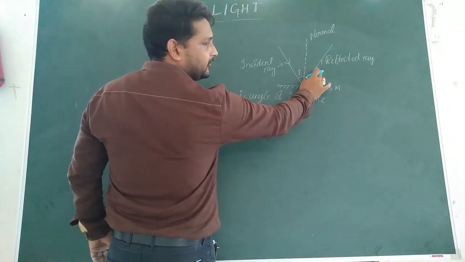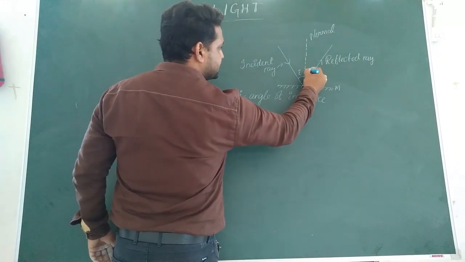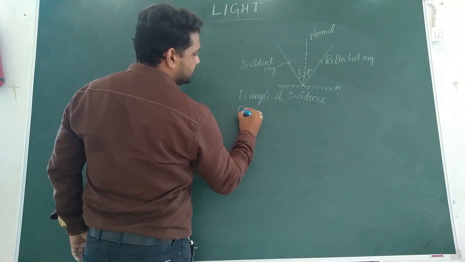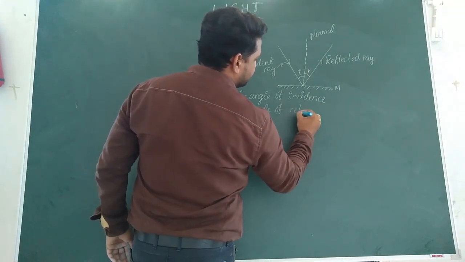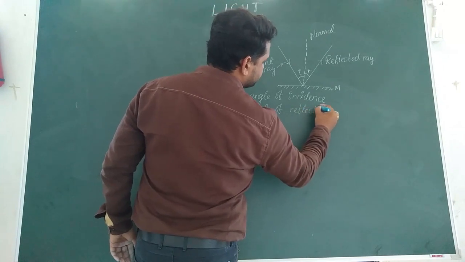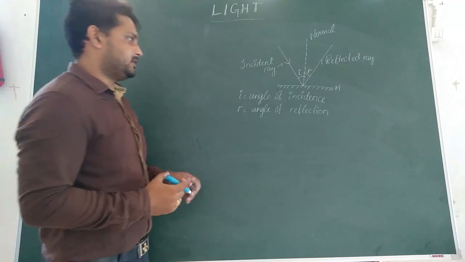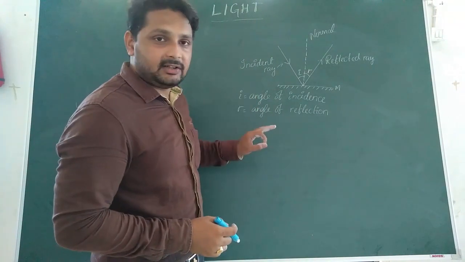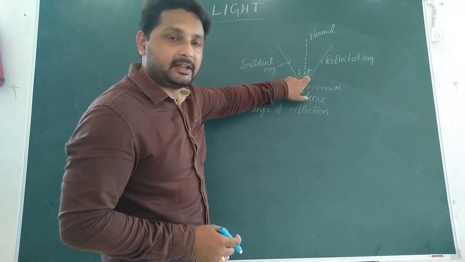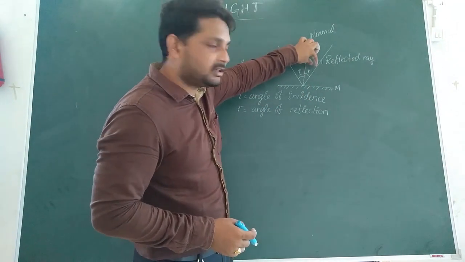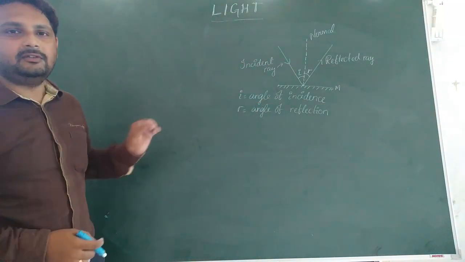And the angle formed between the reflected ray and the normal, represented as r, is called the angle of reflection. Now, the second law says that the angle of incidence is always equal to the angle of reflection. Means this angle is always equal to this one. Understood? These are the two laws of reflection.